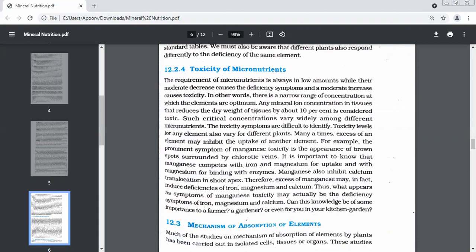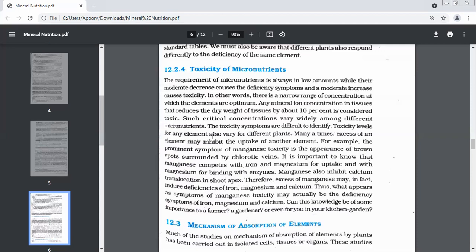There is a range at which elements work the maximum, somewhere between 2 milligrams to 5 milligrams. Supposing I'm just giving you an example that there is a range. Going below 2 milligrams, deficiency symptoms. Crossing 5 milligrams, toxicity. This is the case with which elements? Macro or micro? Micro. Very good.